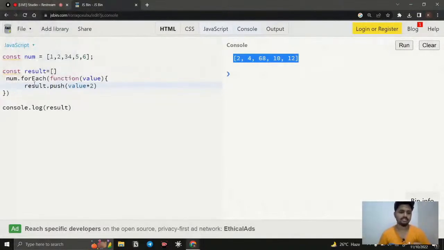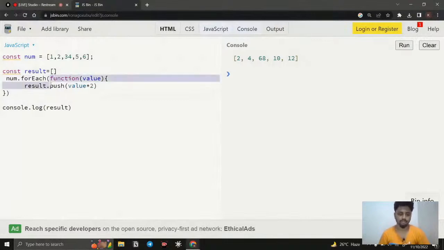The reason is that forEach does not return anything itself. Whatever we need to do, we need to tell it in the function: where the values go and how they are stored. So this is one of the iterators that we have, not a loop.